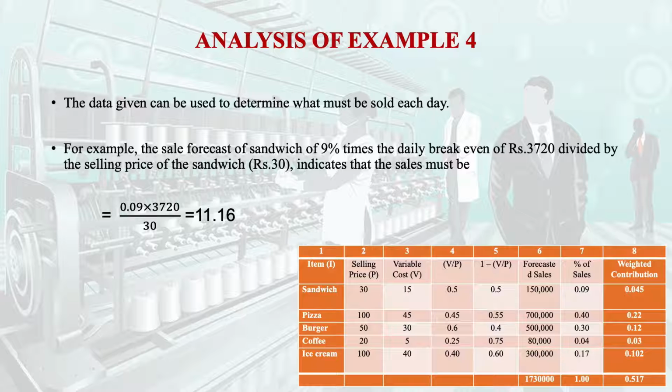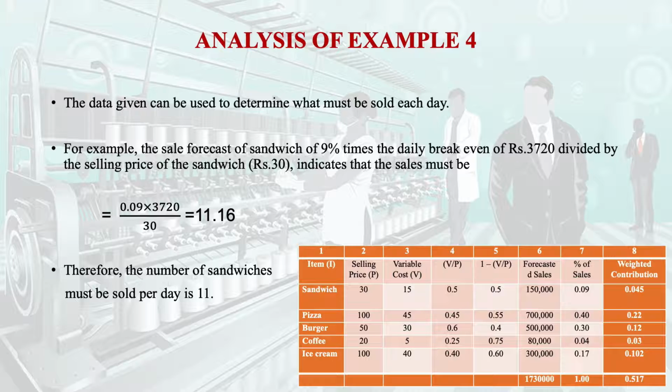Why I am giving this picture or this table each time is so that you should remember what I am referring to. So if you want to find out the sales that must be made to meet the break-even point, we will have the weight 0.09, then we have calculated 3720 as the break-even and 30 is the price. So we will get 11.16 as the quantity of sandwich that must be sold per day. That is, 11 is the minimum quantity if we want to meet the break-even point.